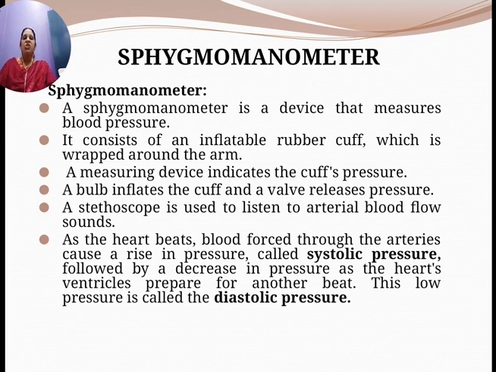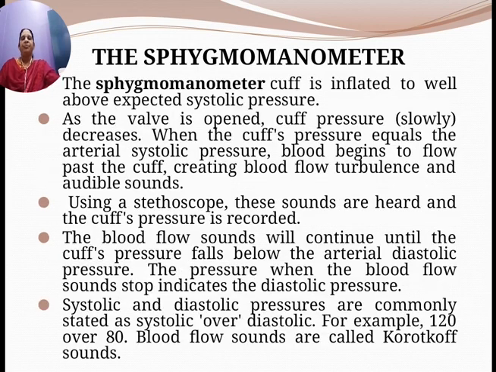As the heart begins to beat, it pumps blood from the body parts into the lungs, and from the lungs again back to the body parts through the superior and inferior vena cavas, the major veins. During this process, blood flows through the arteries and causes a rise in pressure called systolic pressure, followed by a decrease in pressure as the heart's ventricles prepare for another beat. This low pressure is called diastolic pressure.